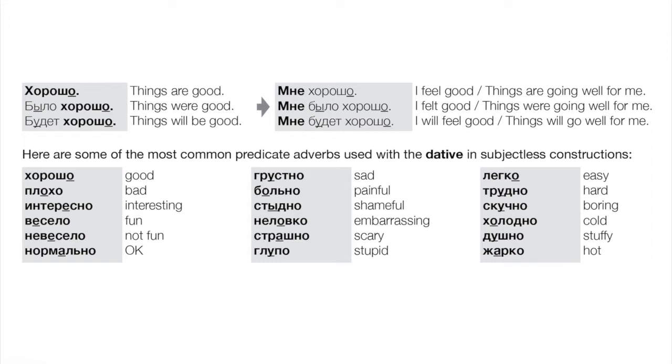Okay, so here are some common predicate adverbs, right? Most of these we should know already. Хорошо, плохо, интересно, весело, не весело, right? Нормально, грустно, больно, стыдно, неловко, страшно, глупо, легко, трудно, скучно, холодно, душно, жарко, right? So all adverbial forms, all ending in an o, and we would combine those with the dative.